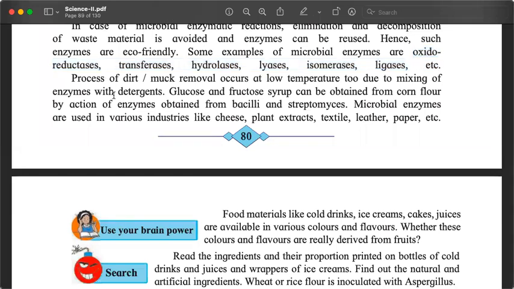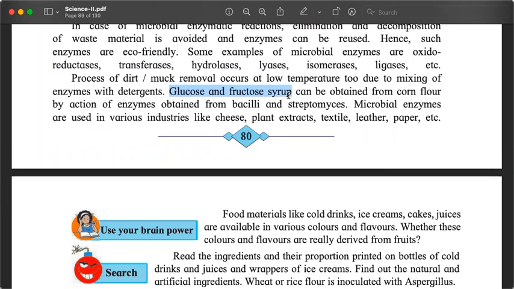So one very simple example is to make our detergents, जिससे हम कपड़े धोते हैं, effective, ताकि ठंडे पानी में भी साफ हो जाए, we use enzymes. Another example, to get the glucose syrup and fructose syrup.